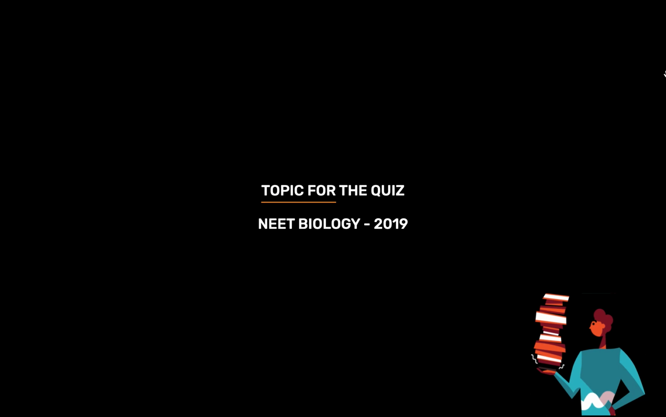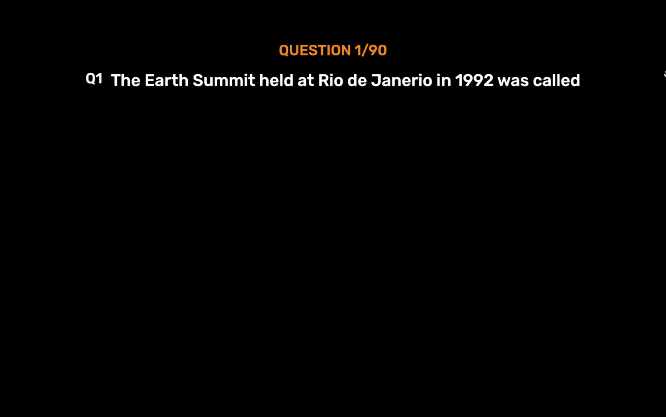Topic for today's quiz is NEET Biology 2019. Question number 1. The Earth Summit held at Rio de Janeiro in 1992 was called Option A.